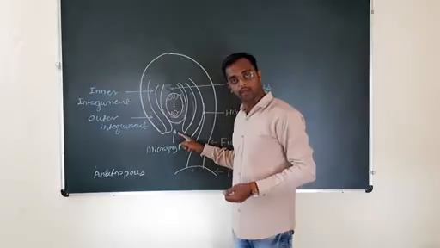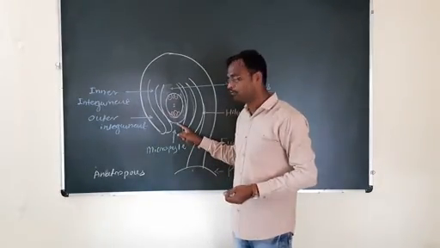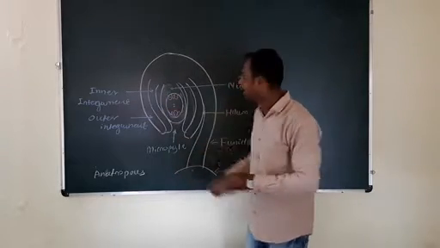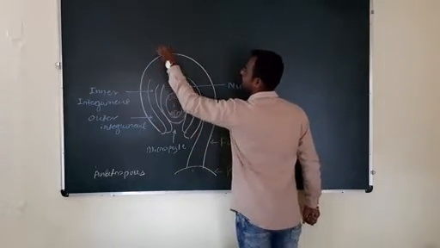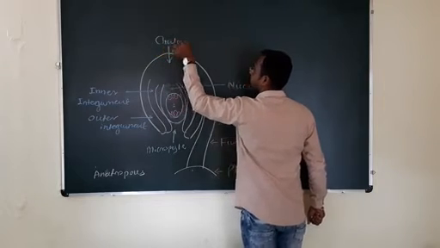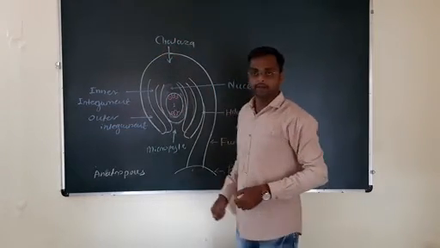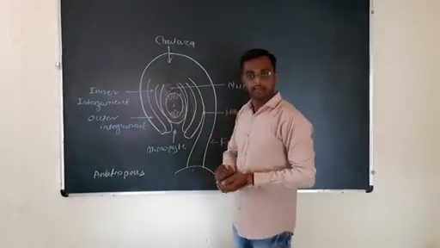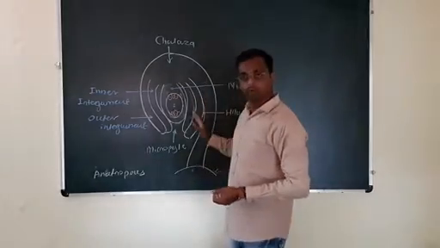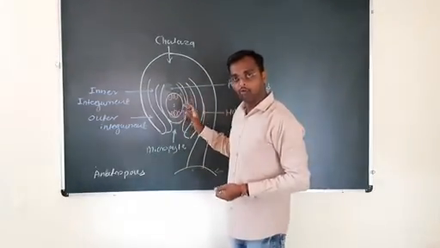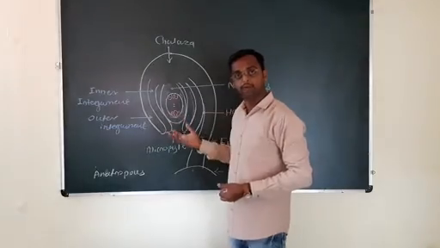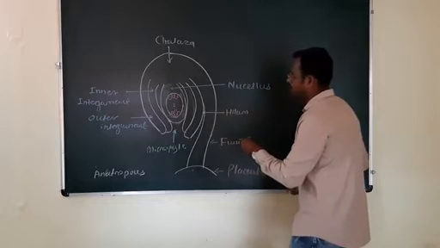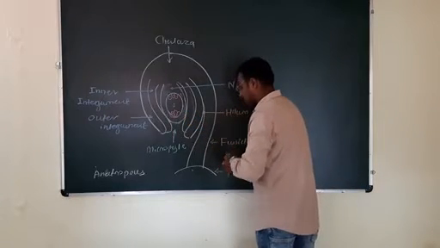From this micropylar opening, the pollen tube enters the ovule for fertilization. The opposite end of this micropyle is called the chalaza or the chalazal end. And a very important structure in the ovule is the female gametophyte, that is nothing but the embryo sac. Here I label the embryo sac.